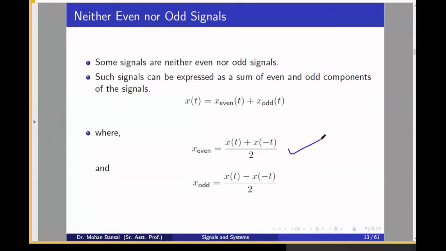So here you can see that the even signal can be represented by x(t) plus x(minus t) divided by 2, and the odd signal can be represented by x(t) minus x(minus t) divided by 2. This is the representation of even and odd components from any signal. So we can get the even component by this expression, and the odd component by this expression.